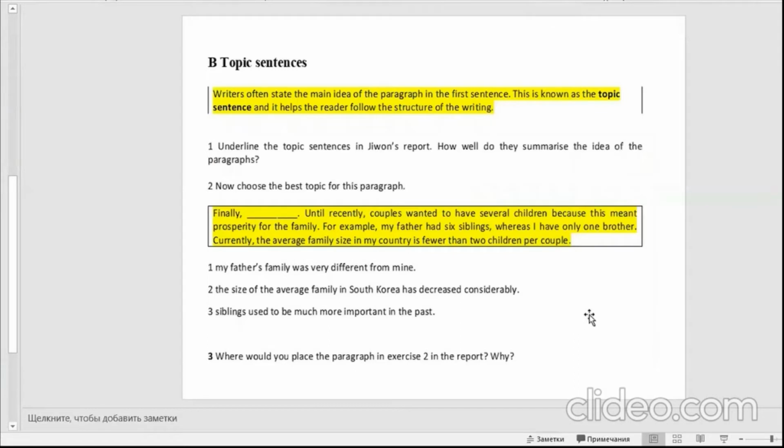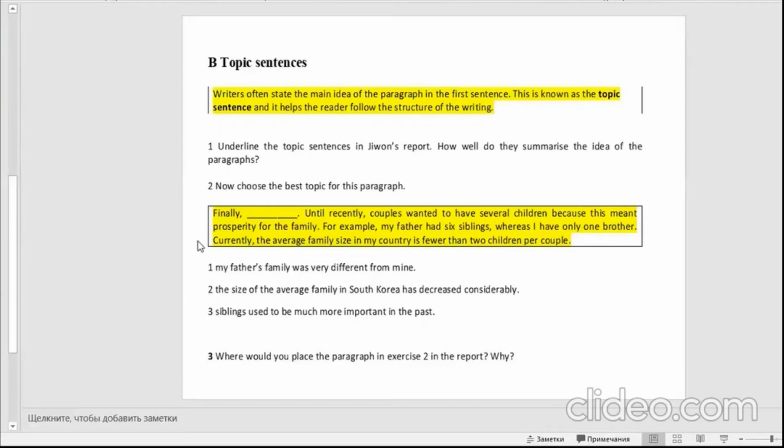Now let's see what we call topic sentences. Writers often state the main idea of the paragraph in the first sentence. This is known as the topic sentence, and it helps the reader follow the structure of the writing. Again, go back to the text of the report and underline the topic sentences and think how well they summarize the idea of the paragraphs.